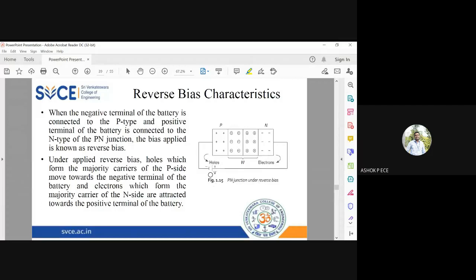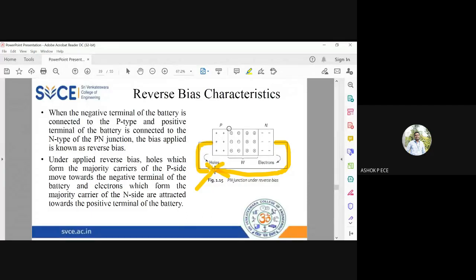So now, because of this connection, what is the effect on the diode? How will the holes and electrons behave when you connect this way? It will be attracted, sir. Very good. Holes are attracted towards the negative end, so they will start moving away from the diode. Electrons are attracted towards the positive end, they will be moving away from the diode. Because of the charges moving away from the diode, the depletion layer will increase.